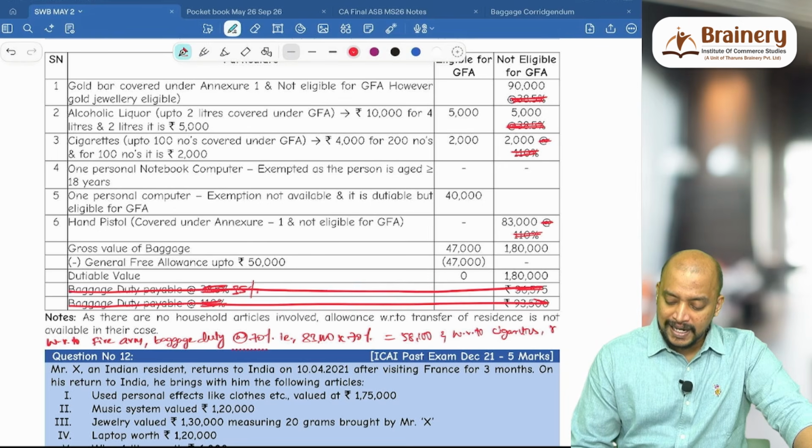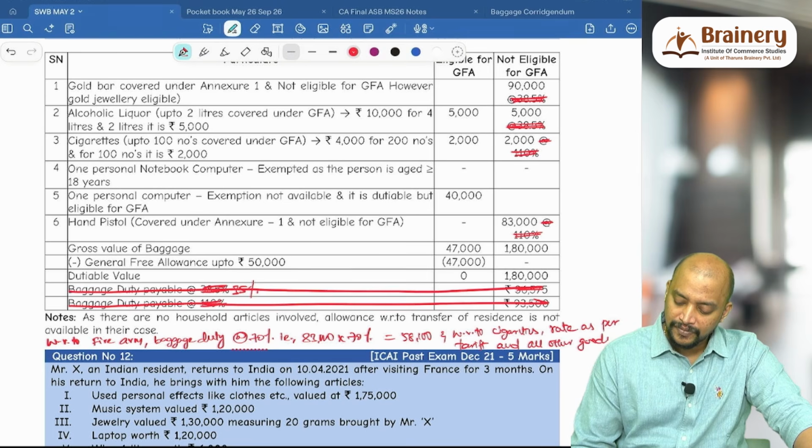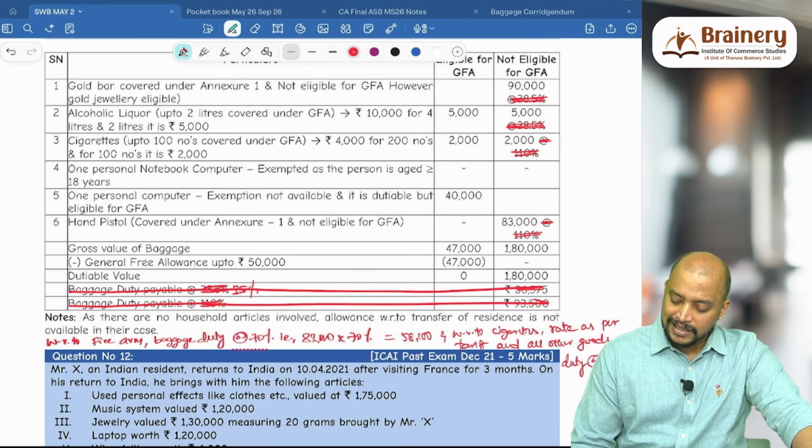And with respect to cigarettes, rate as per tariff, and all other goods, duty at 35%.